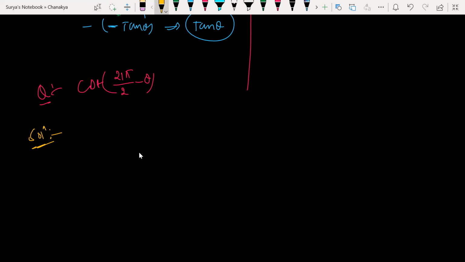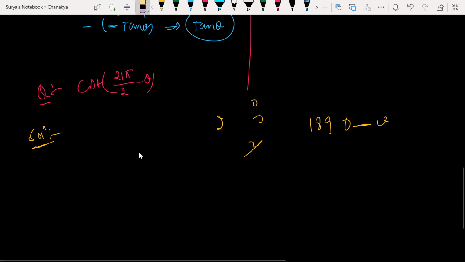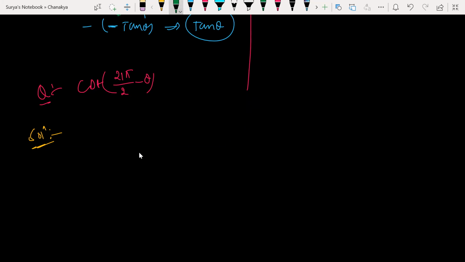How can I write this? 21 into 180 by 2, that is 21 times 90, minus theta. I mean 21 times of pi by 2. Common sense.